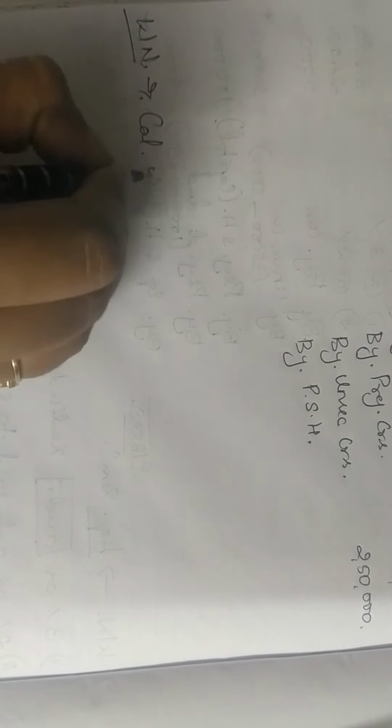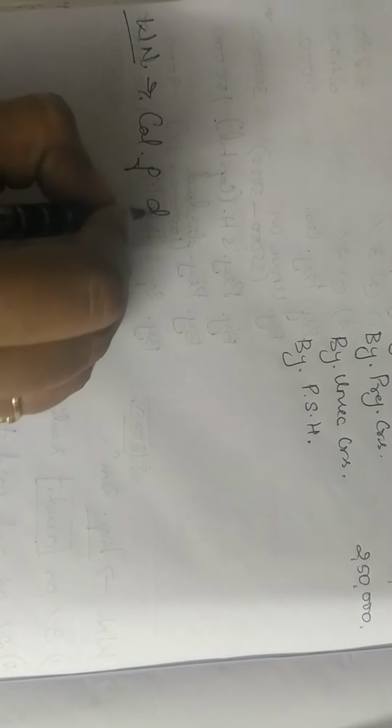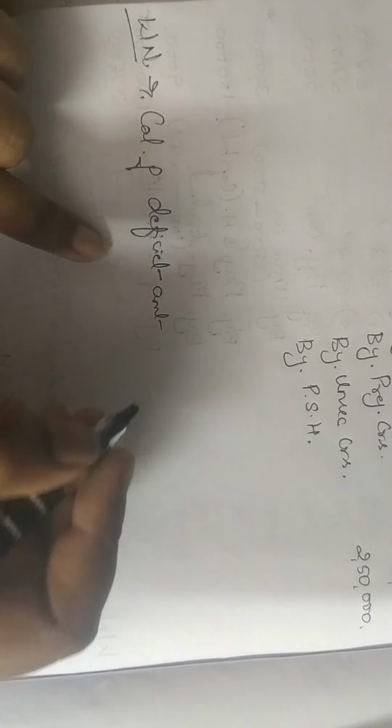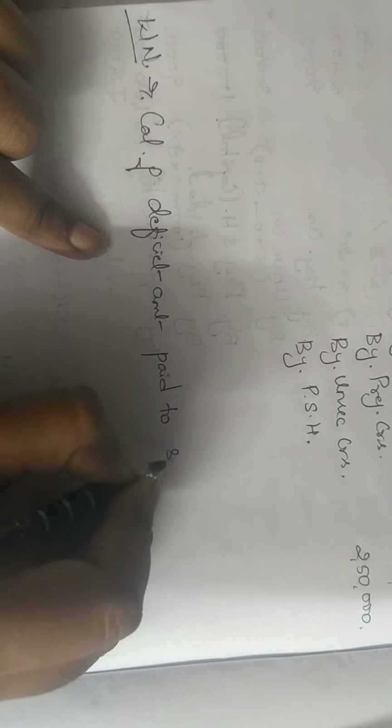So in this case, what does a liquidator do? The liquidator will have to receive the uncalled money that he has not received from the equity shareholders. So please listen to this note carefully, how you have to calculate it. I will tell you how we have to do the calculation. The calculation is the calculation of deficit amount or shortage amount. Calculation of deficit amount to be paid to the preference shareholders.